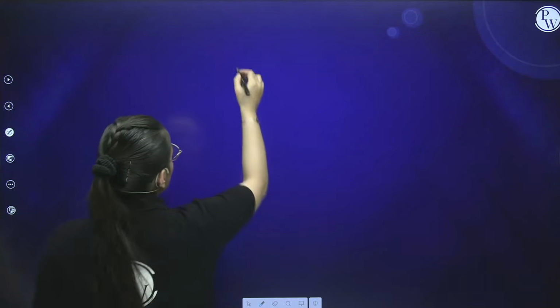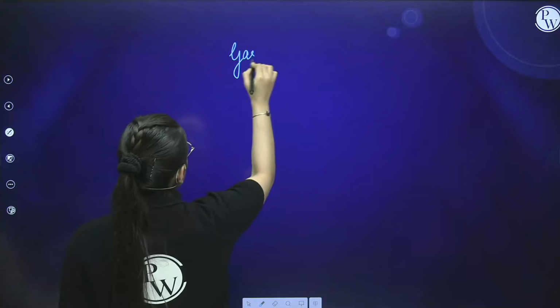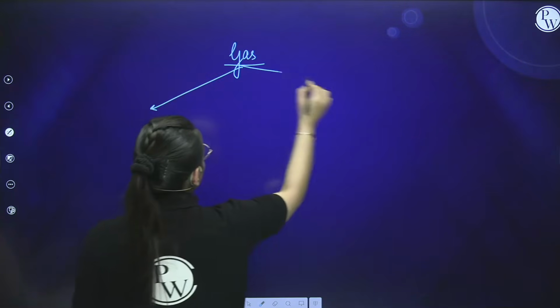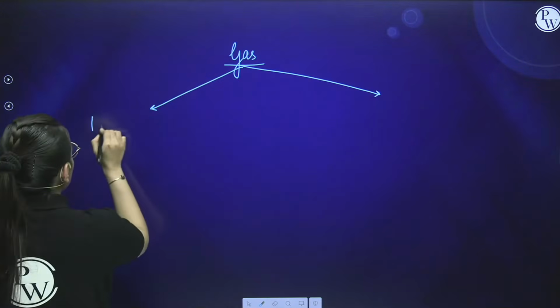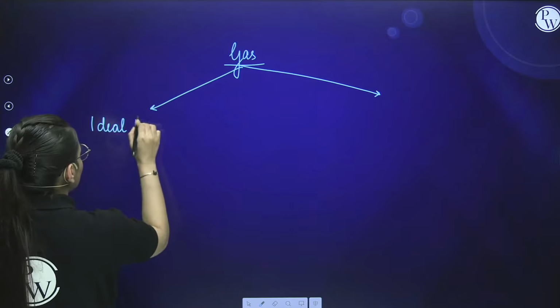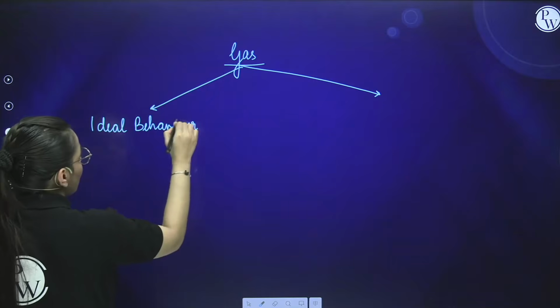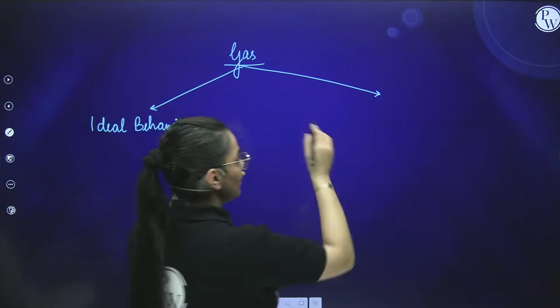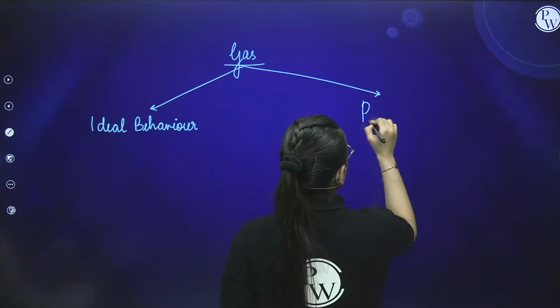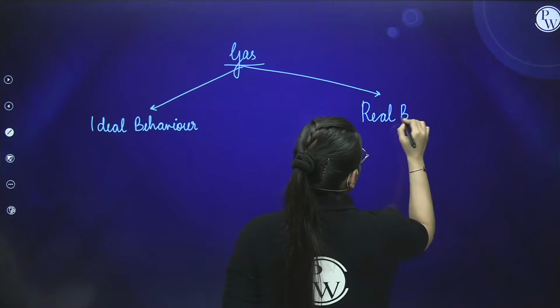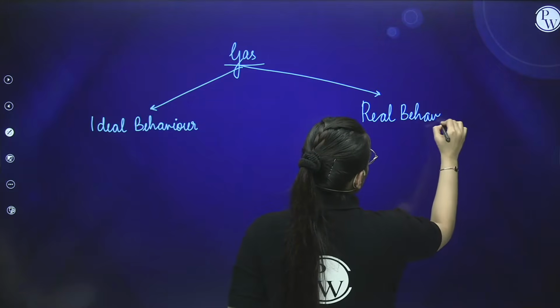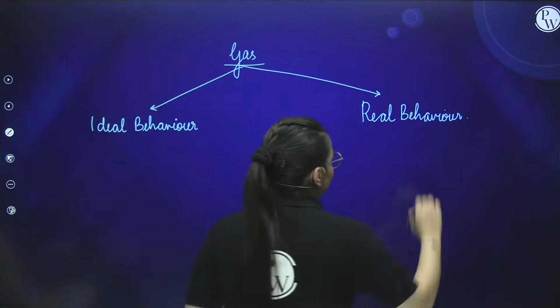So gas exhibits two kinds of behavior. Number first is ideal behavior. If I talk about the other behavior that gas molecules exhibit, it is the real behavior. Now, what is the basic difference between ideal and real?